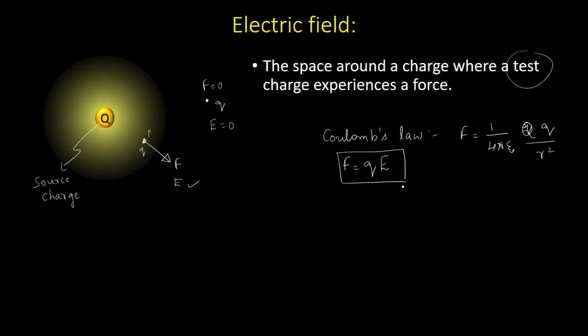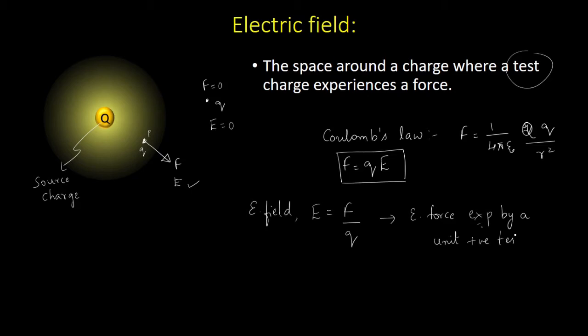Now I can define electric field using this formula. So what will be electric field? So the electric field E can be written as F by Q. So it is the electric force which is experienced by a unit positive test charge, right?